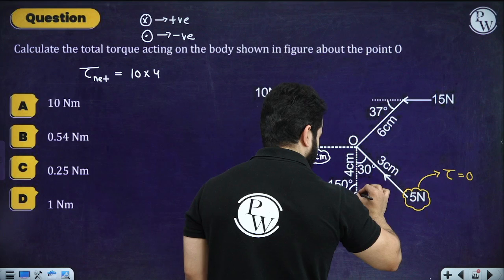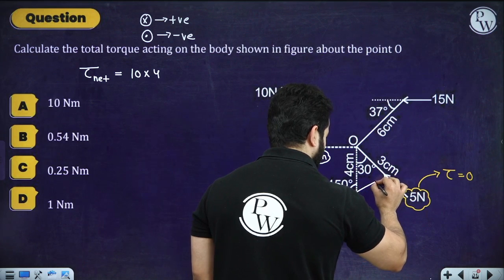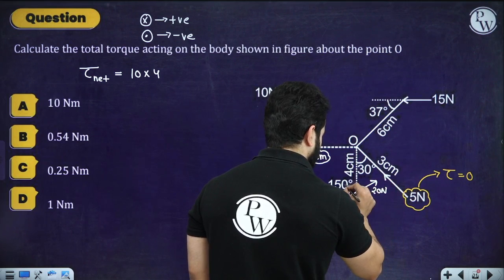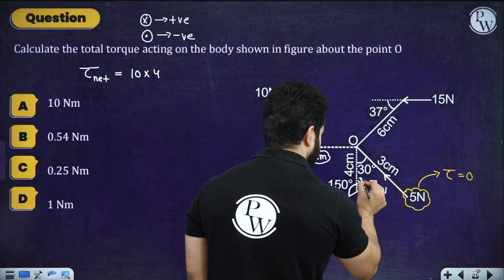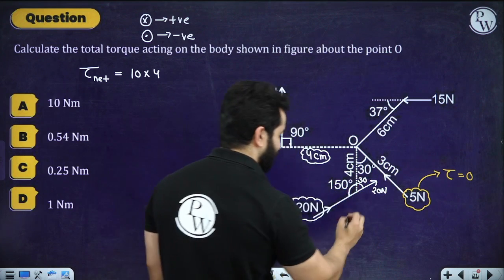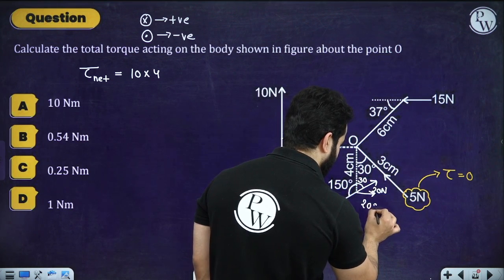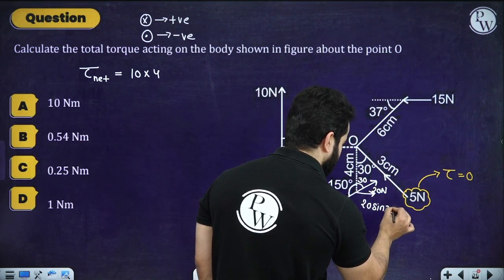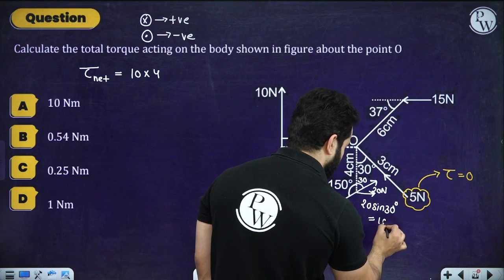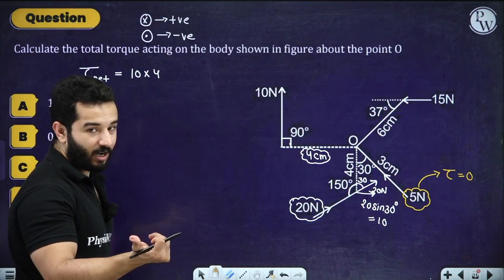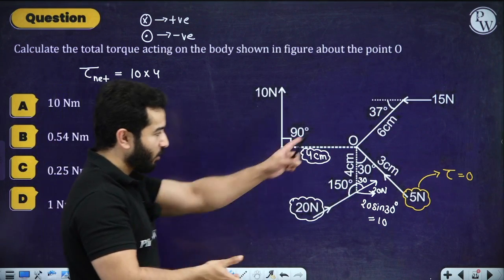This means that I can translate this force over here as well. So this was 20 Newton. This is 150 degree, that means this is 30 degree. Is it correct? So if I draw a perpendicular force, that is going to be 20 sine 30 degree, which is going to be 10 Newton. Are you getting it quickly?